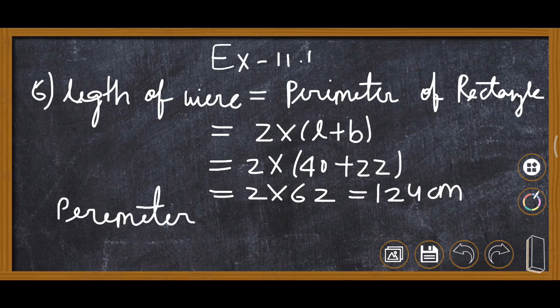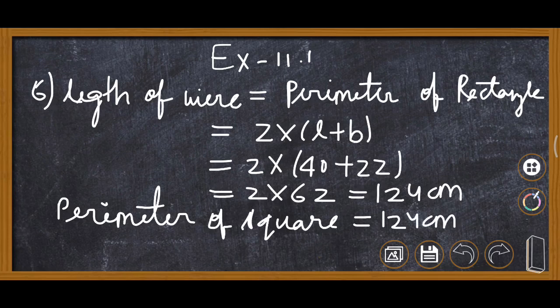So perimeter of square is also equal to that of the rectangle, so perimeter of square is 124 centimeter. Now perimeter is also 124 of square, so here we will write 4 multiply side is equal to 124 centimeter. Now after this we will find the side.